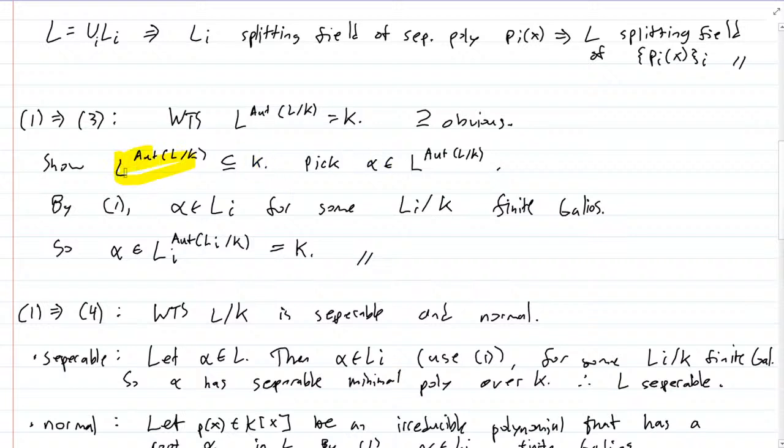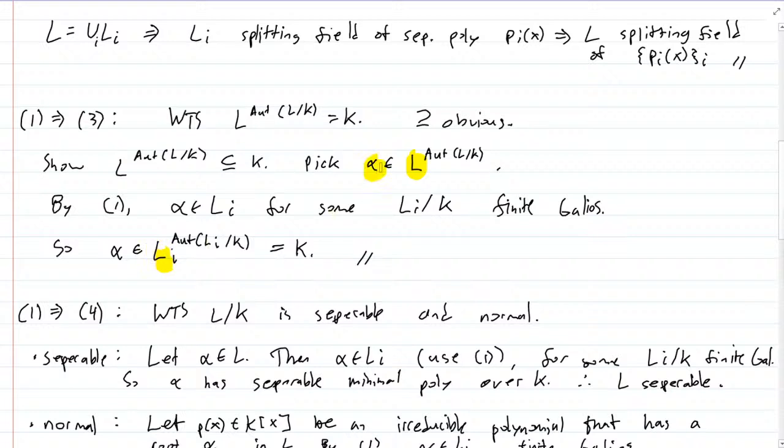So let's pick an element in the fixed field, an element that's fixed by all automorphisms of L. By 1, remember 1 says that L is a union of finite extensions, we know that this element alpha is contained in one of these finite extensions, Li. So alpha is contained in the fixed field of the automorphisms of Li. Why? The automorphisms of Li are just the automorphisms of L restricted to Li.